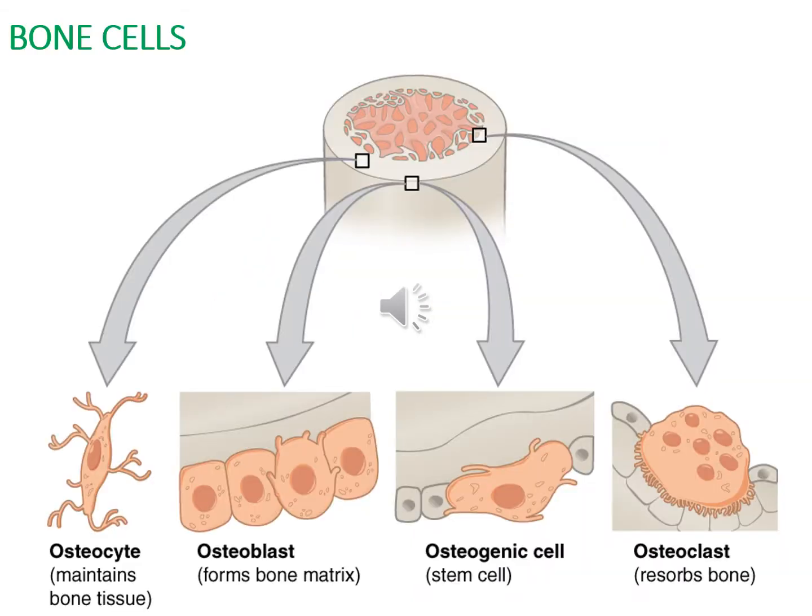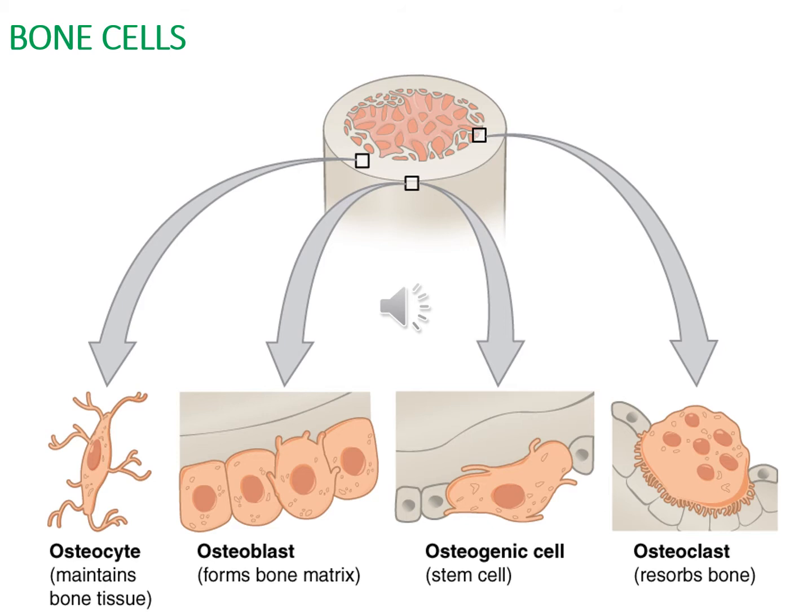So I've told you that bone is a specialized connective tissue, and being a connective tissue, it is going to be composed of cells as well as extracellular matrix. Bone cells that make up the bone, you must know four main cells. The osteogenic cells or the osteogenic progenitor cells, they are the stem cells which are going to divide and give rise to other bone cells.